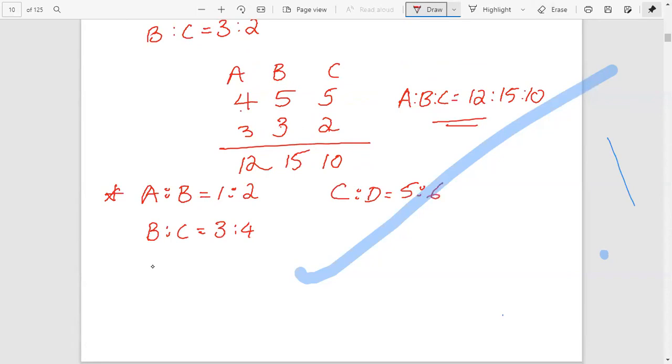We have to find a is to b is to c is to d. There are 4 items. Okay, a is to b equal to 1 is to 2, b is to c equal to 3 is to 4, c is to d equal to 5 is to 6. We have to find a is to b is to c is to d.